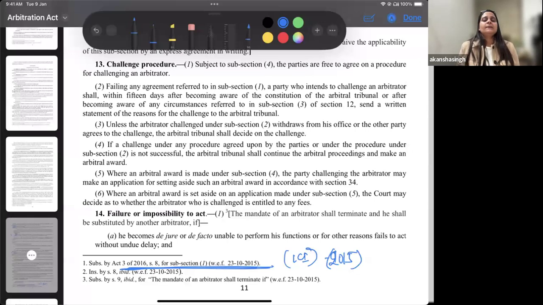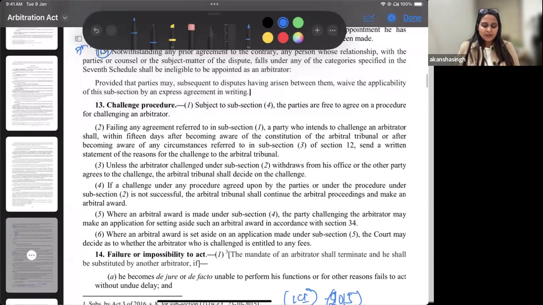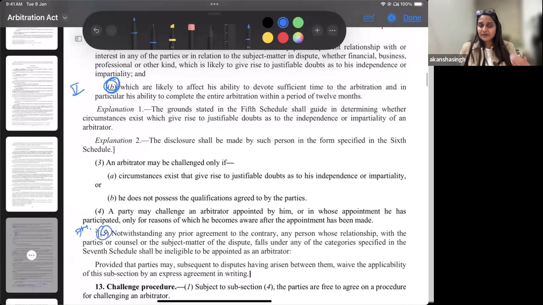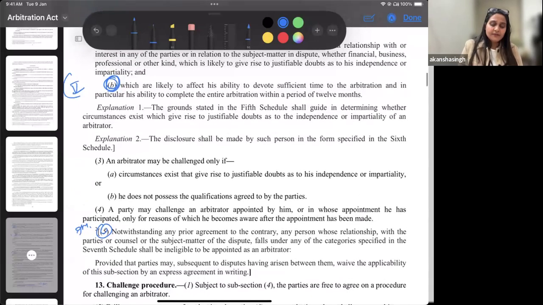Transparency was a ground which was discussed very vividly in 2015, because they realized there were so many challenges being made because of the impartiality of the arbitrator, or that the arbitrator has acted in a biased manner. That is why this has brought a lot of clarity to us, and also it is a preventive measure. The fifth schedule is preventive. Why? Because it is telling you something; it is expecting the arbitrator to do something.